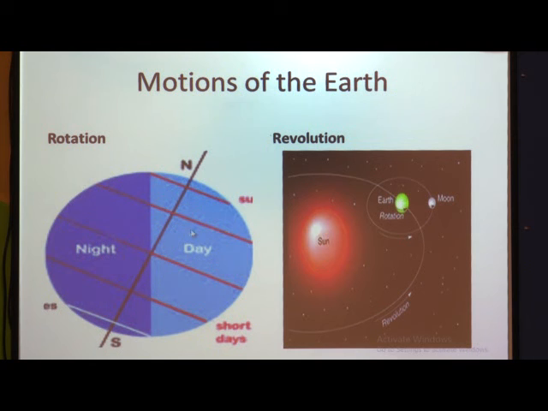First one is rotation, second one is revolution. Rotation means when the earth spins around itself, because of which we get days and nights. Revolution means when the earth revolves around the orbit of the sun. This is the orbital plane, and when the earth moves around the sun along this plane, it is called revolution. It takes approximately 366 days to complete one revolution around the sun. So hope this is clear, what is meant by motions of the earth.